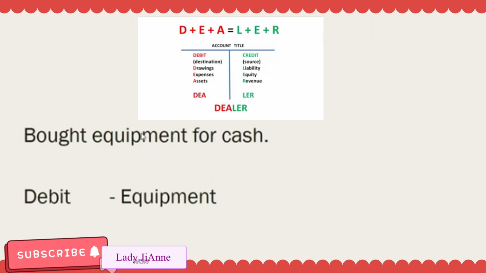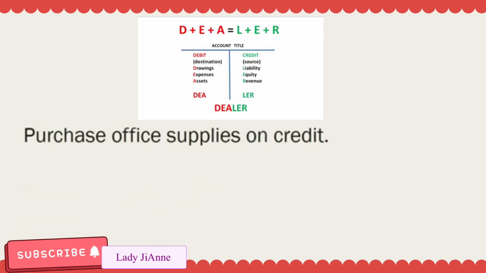Pero anong pinambayad mo dito sa equipment? Cash, right? So, cash is still an asset. But then, this time around, nawalan ng pera ang company, kasi pinambayad nga siya for the equipment. So, kapag pinambayad mo, nawalan ng asset ang company, ilalagay mo siya sa credit side. So, credit, cash.